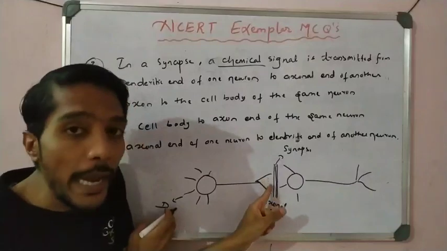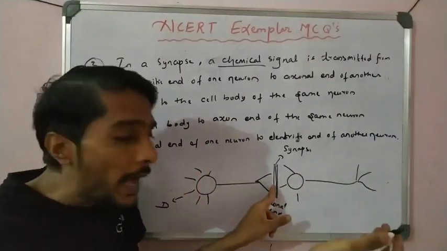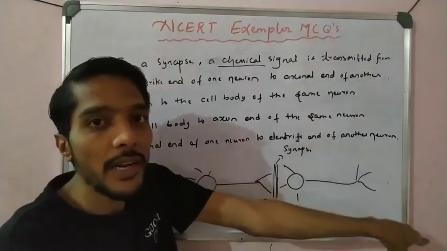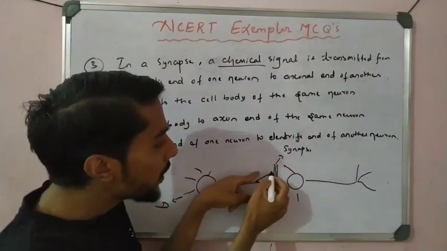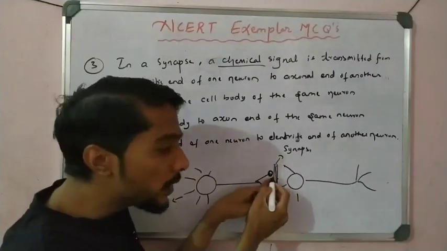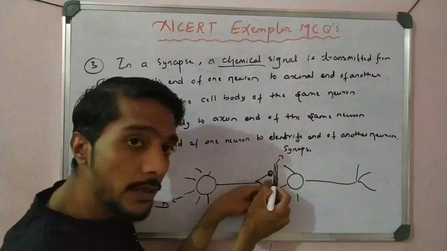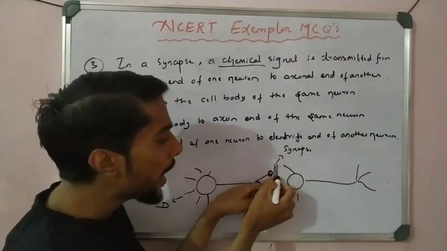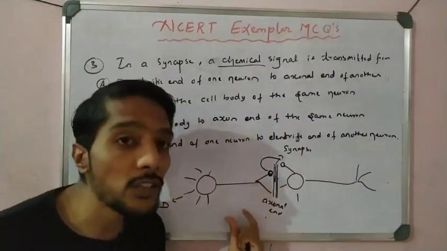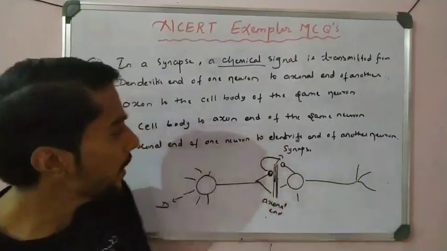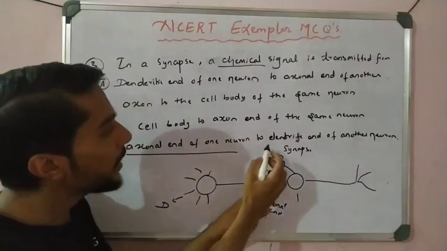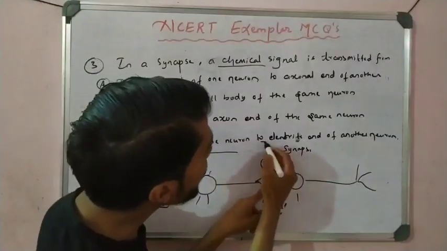When it reaches the end, it is converted into chemical, and then that chemical travels across this synapse and reaches the dendrite of the another neuron. So the chemical signals are converted at the axonal end and travel to pass this gap and reach the dendrite, the end of one neuron to the dendrite of another neuron.